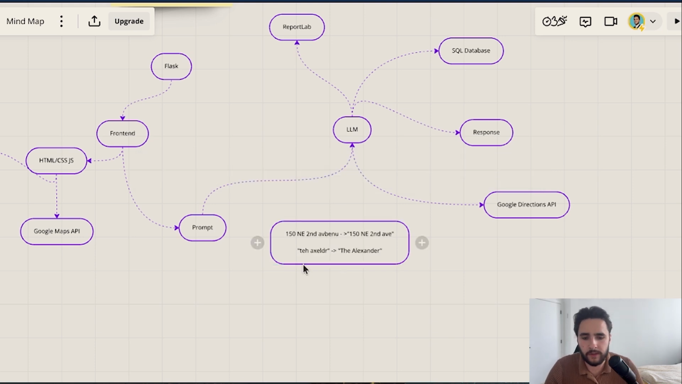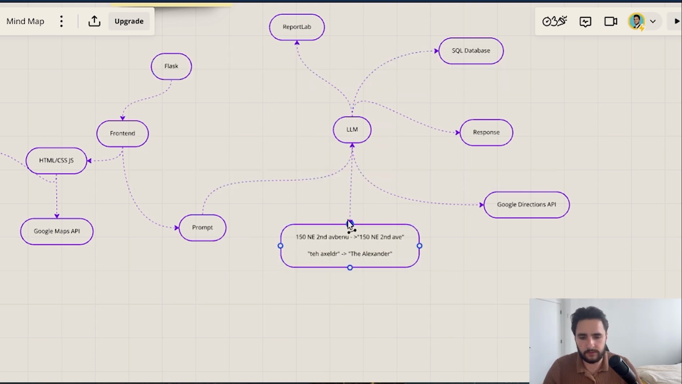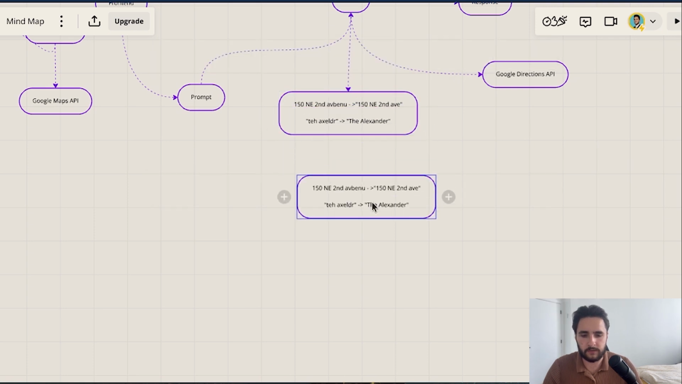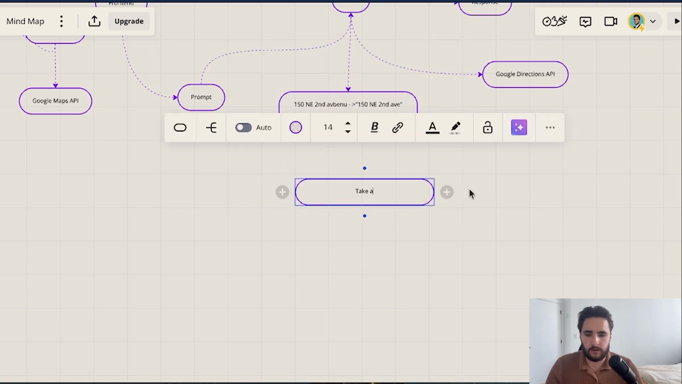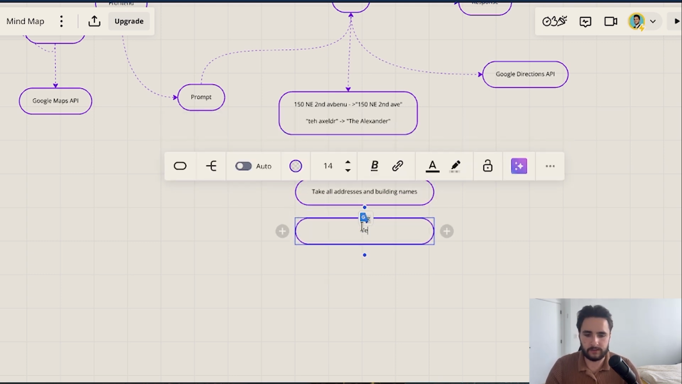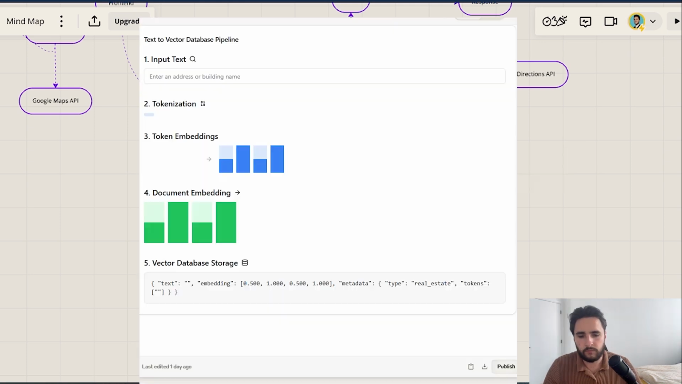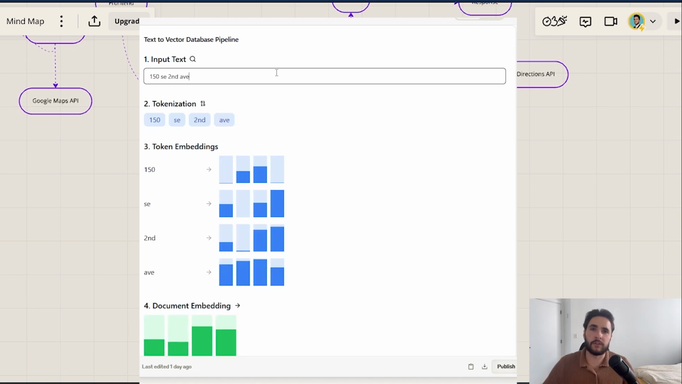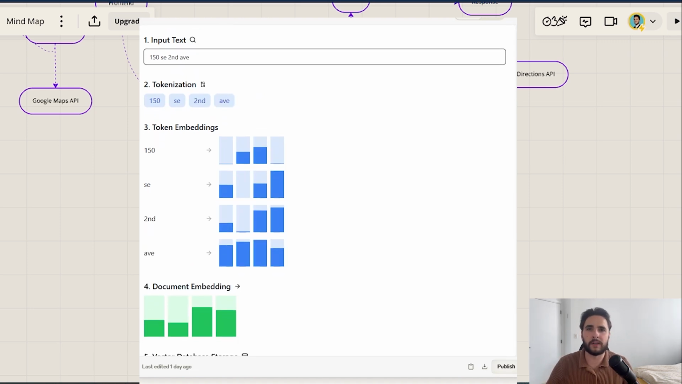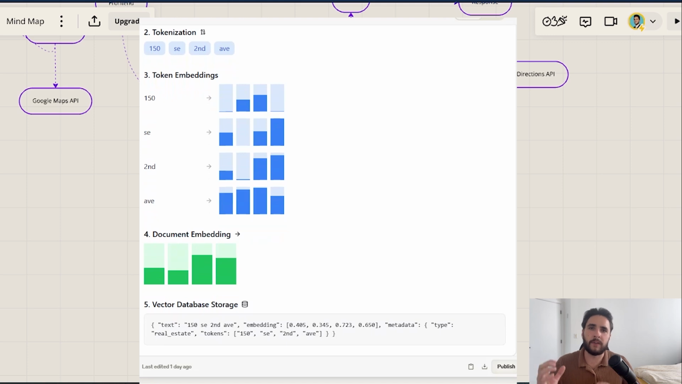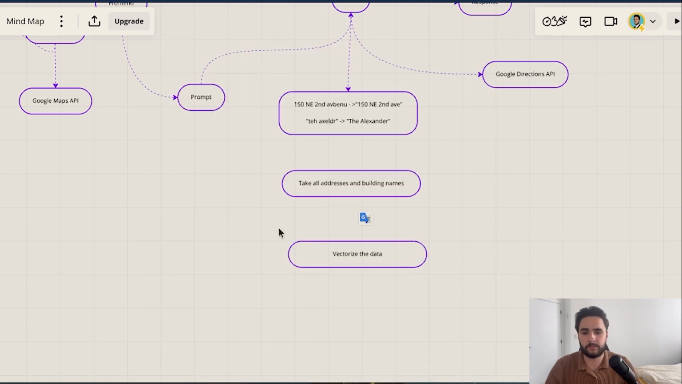And how do we accomplish this? So what we do is we take this problem, and how we solve it is we take all addresses and building names and we vectorize the data. When you vectorize this data, you basically turn it into a mathematical representation, which, for lack of better words, is kind of like coordinates in an n-dimensional space. And when you have these coordinates, you can calculate the similarity or the distance between two vectors. And that way you can do similarity search.